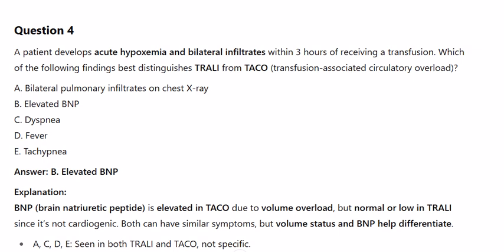Answer B. Elevated BNP. Explanation. Brain natriuretic peptide is elevated in TACO due to volume overload, but normal or low in TRALI since it's not cardiogenic. Both can have similar symptoms, but volume status and BNP help differentiate. A, C, D, E are seen in both TRALI and TACO, not specific.